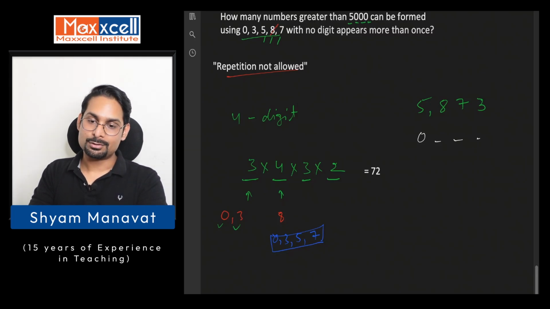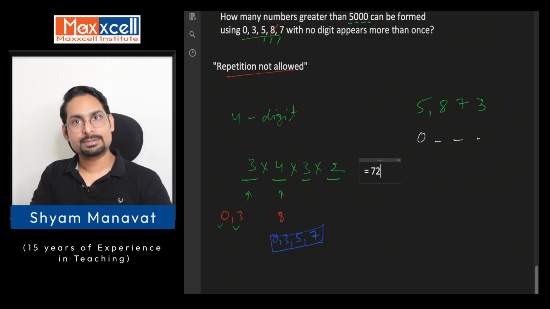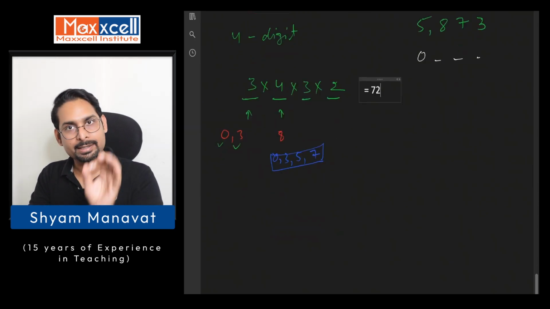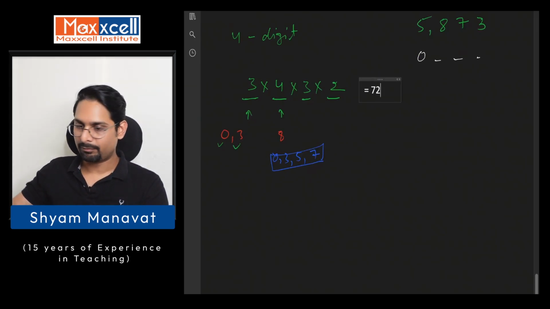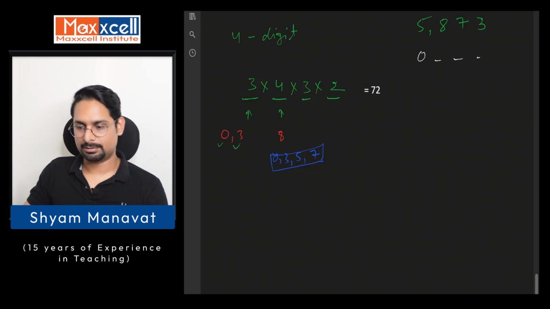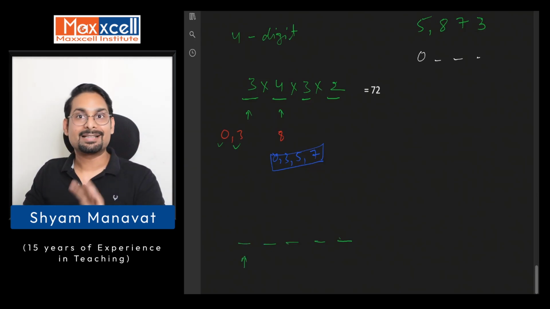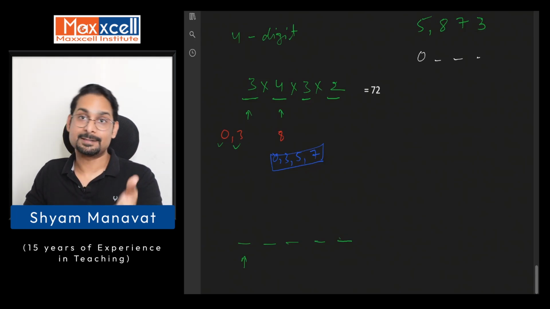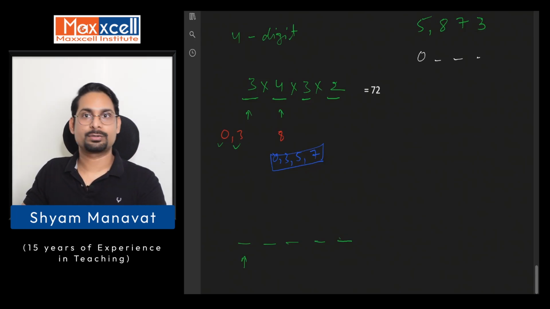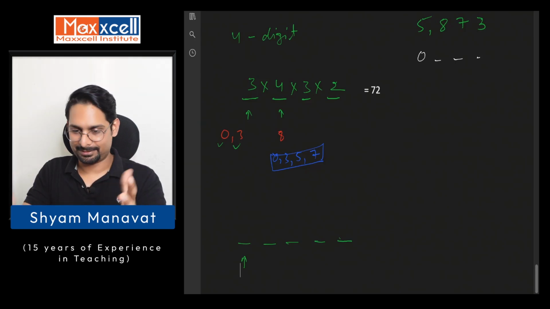The question never said that it has to be only of 4 digits. It could be 5 digits also. What I said, it has to be a minimum of 4 digits. So it could be 5 digits also. Now for 5 digits, because it is units, tens, 100, 1000 and 10,000, any 5 digit number will be in the range of 10,000s, right? So any number in 10,000s is definitely more than 5,000. So that means I have freedom of using any digit anywhere.